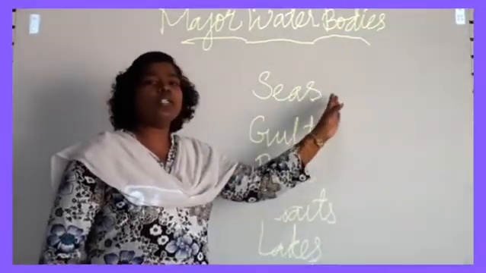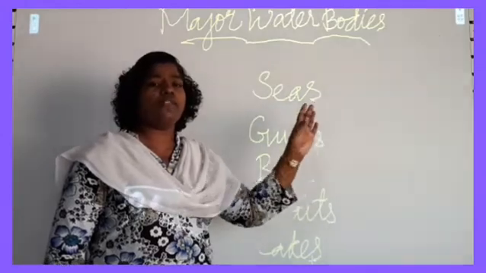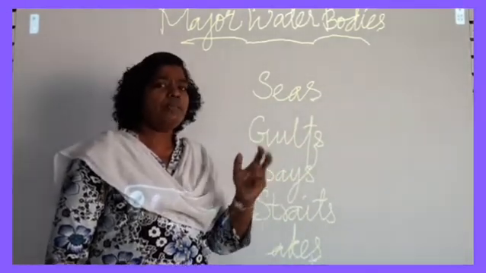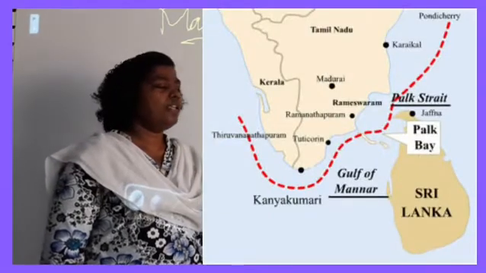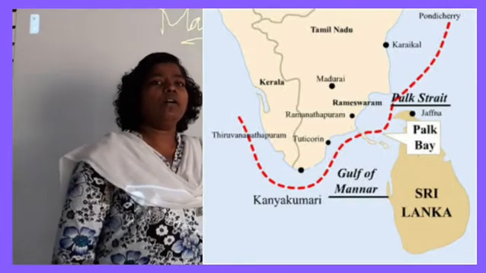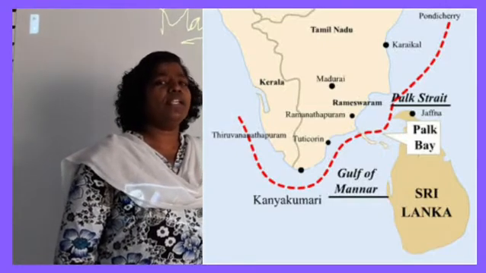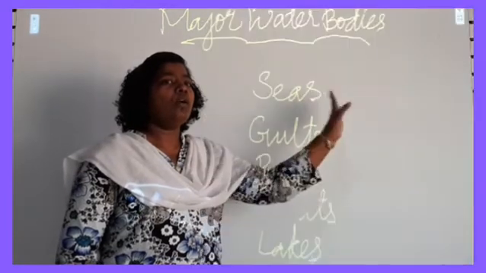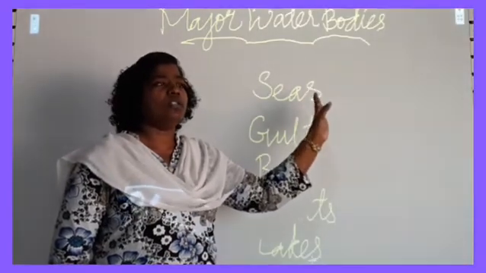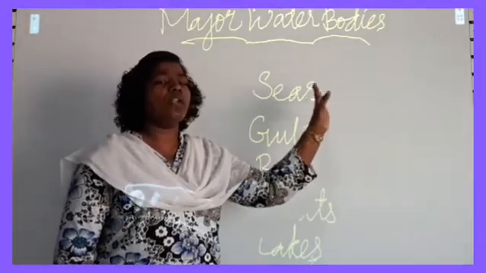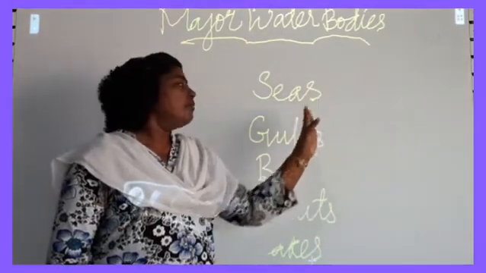And there are different seas. What are the different seas? Like the Caspian Sea, Black Sea, Red Sea. Most of the seas are joined with the continents. It has the continents or landmass as its borders.